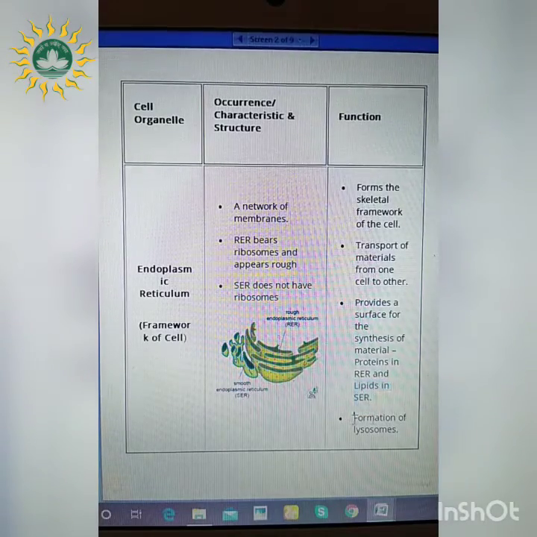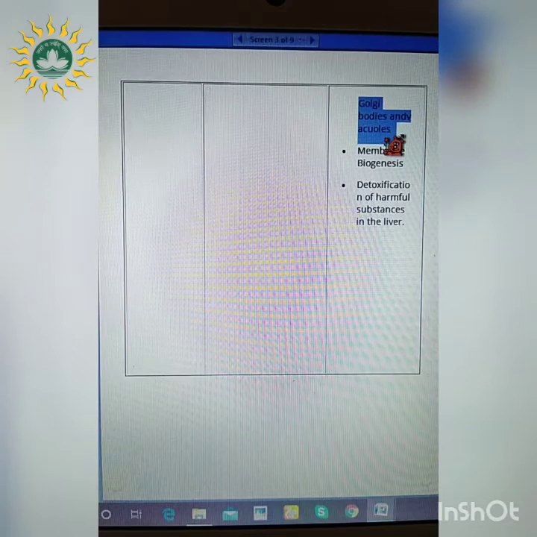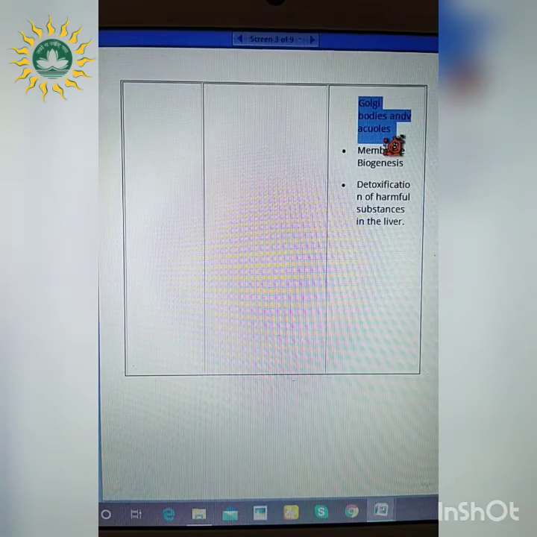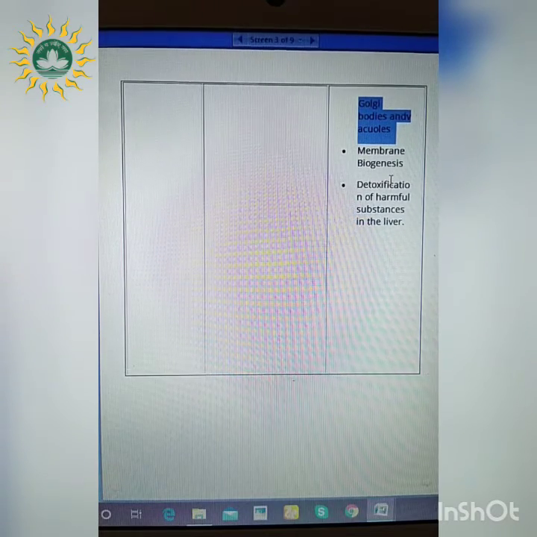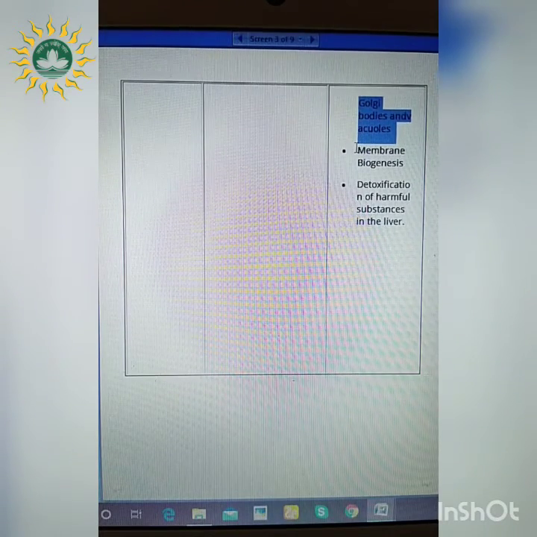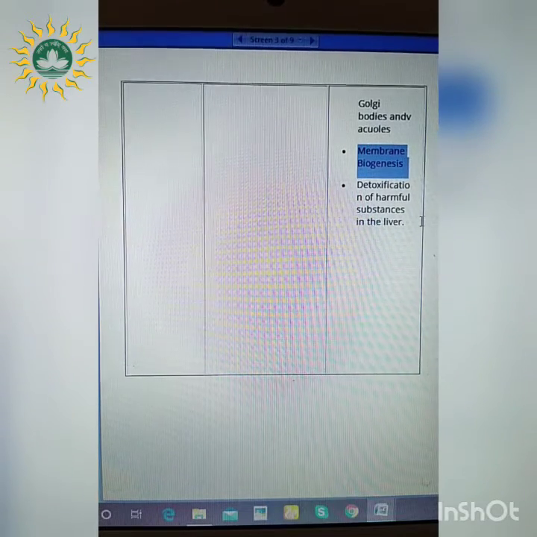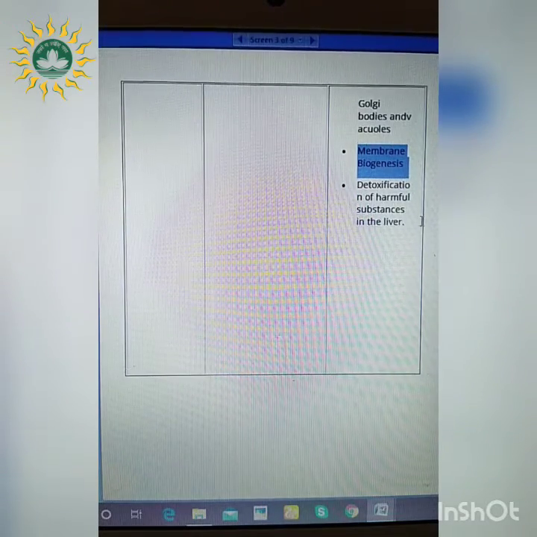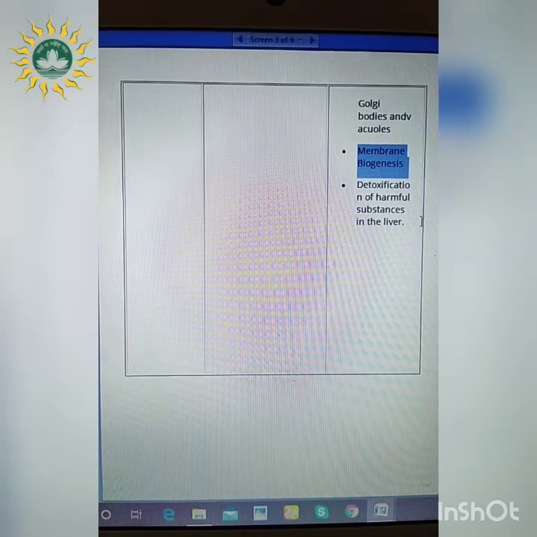Next is, it helps in the formation of lysosomes, Golgi bodies, as well as the vacuoles. So these three cell organelles are formed with the help of this endoplasmic reticulum. Next is, it helps in the process of membrane biogenesis. Now, what is membrane biogenesis? Membrane biogenesis means it is the building up of the cell membrane. You have studied about cell membrane in the previous class, right?